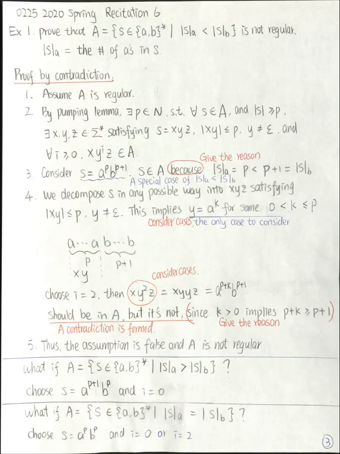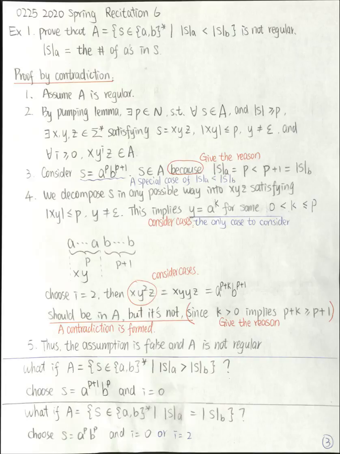In step 4, we decompose this string in any possible ways into x, y, z, and in each way, we provide a value of i and show that s cannot be pumped i many times. You can choose different values for i in different cases.